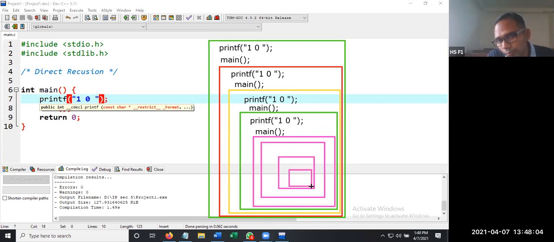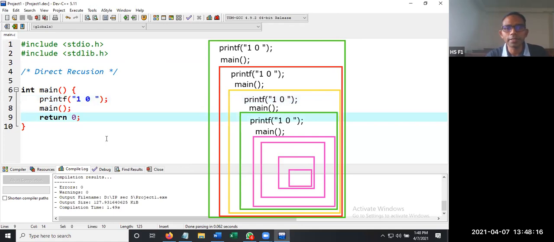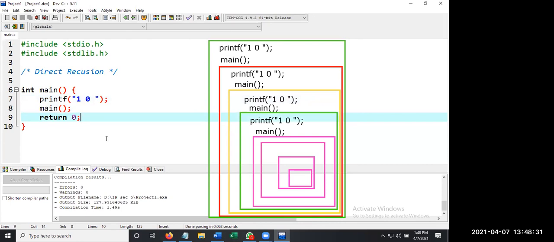This process goes on and on. Is this clear? This is how direct recursion is going to get executed in the system. Is this clear? Does anyone have any doubt? Otherwise, we are going to go for indirect recursion. Then we are going to see one program on recursion. Is it clear, sir? Yeah, good.